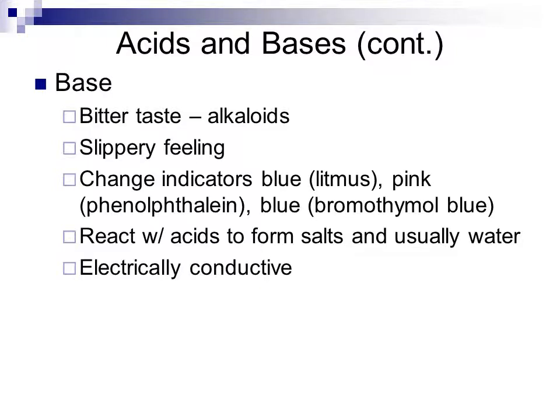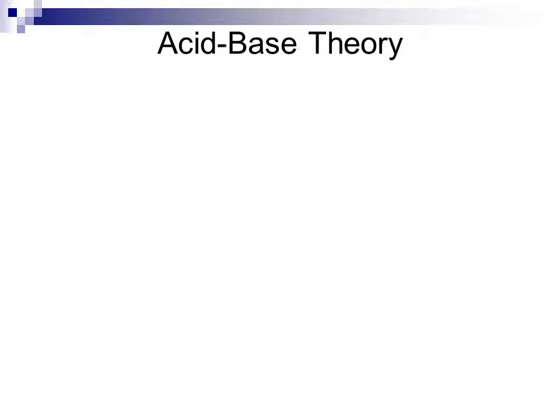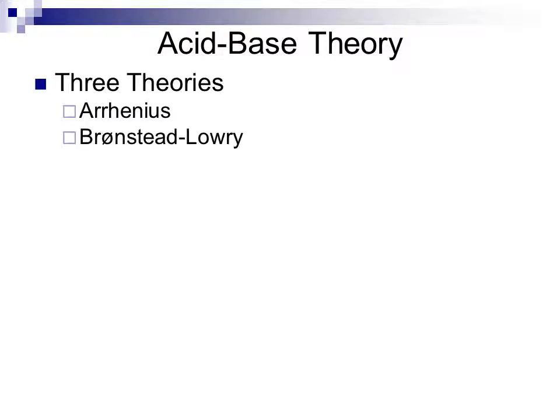Now, acids and bases are both electrically conductive. Acids are electrically conductive because of the H plus ion that is formed. Bases are electrically conductive because they form an OH minus ion in solution. There are three different theories which discuss the nature of acids and bases. Arrhenius theory is the least complete theory. It encompasses the least number of acid-base substances.